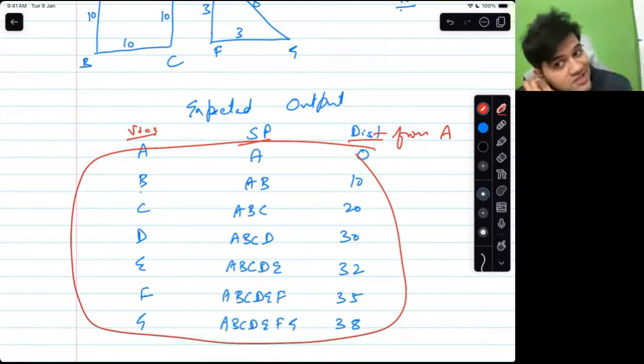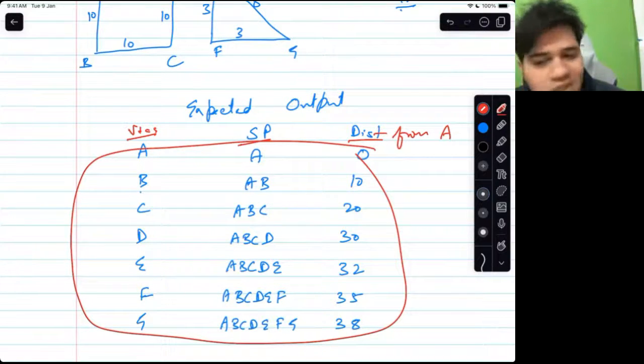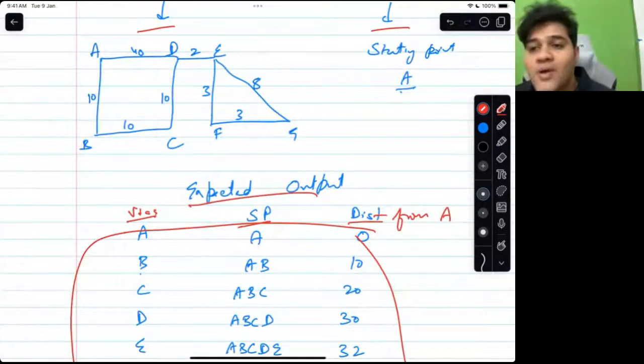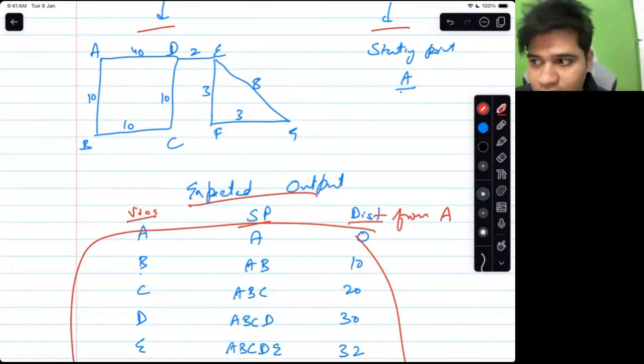Is the input and output clear? Because I will now start teaching the algorithm. And after I have taught you the algorithm, Raj Ratan, total distance is not required. Just focus on the input and output. No, this is the expected output. This table is the expected output. Now I will start teaching the algorithm.